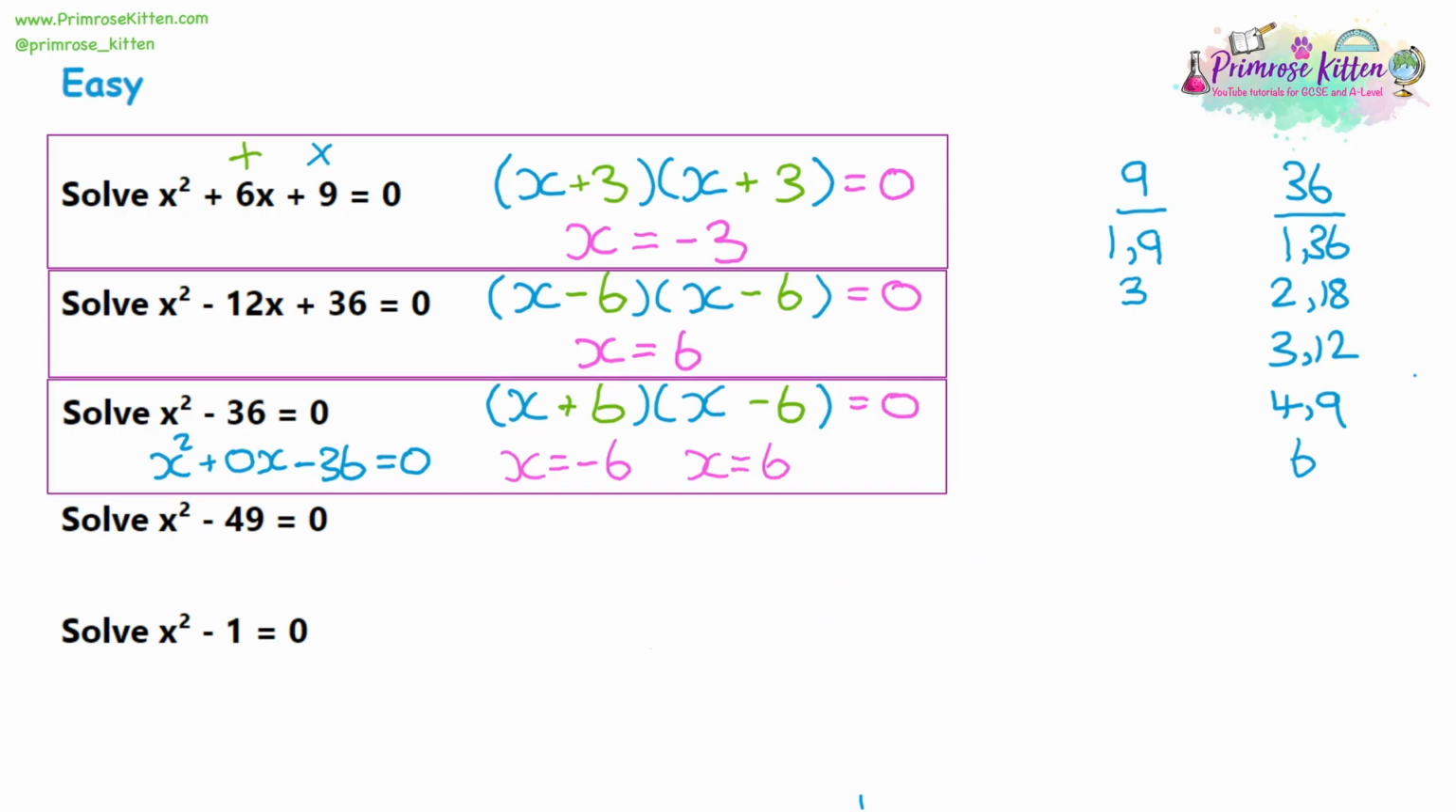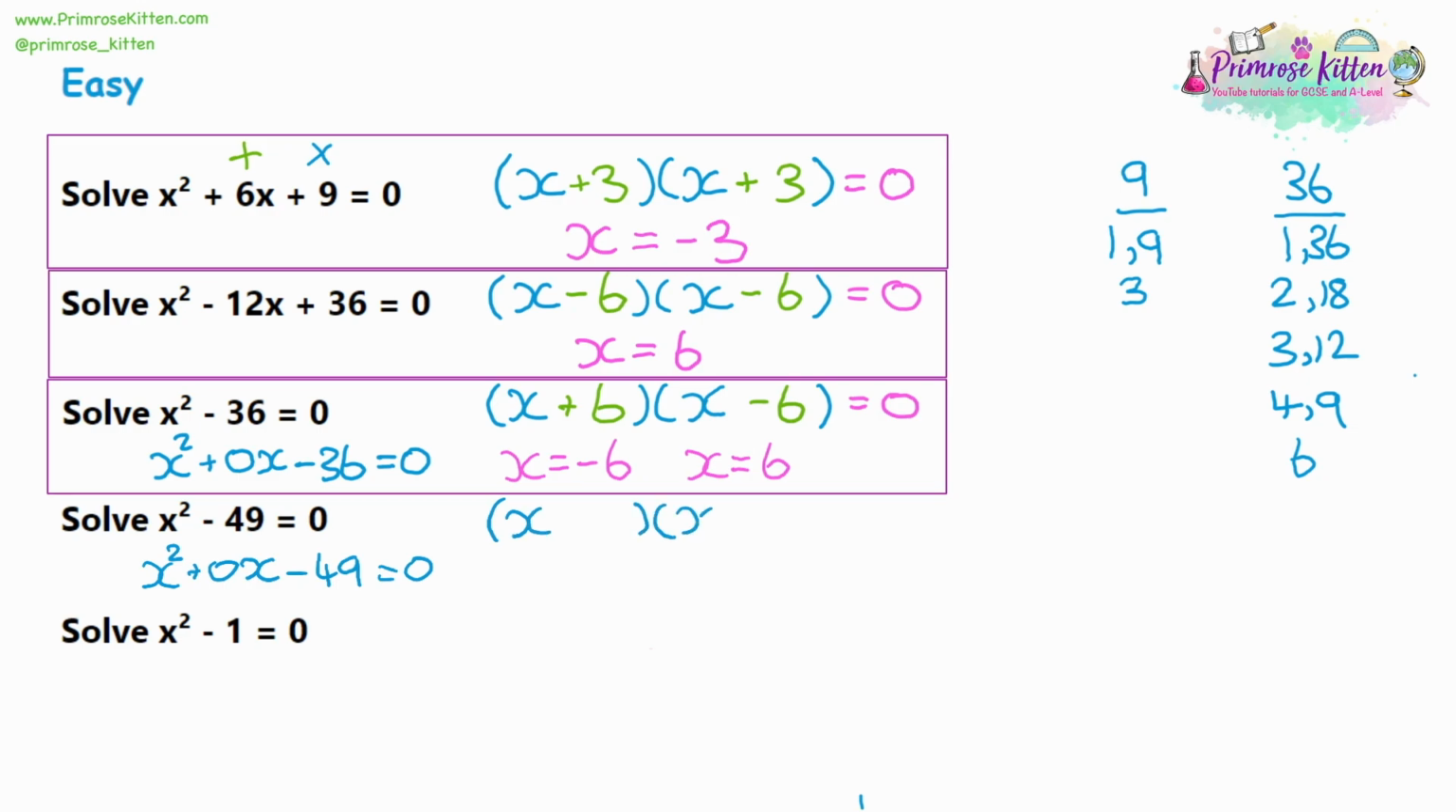Moving on to question 4, and again, we have a question where it's got the x squared term we're expecting, it's got the number term we're expecting, which is negative 49 in this case, and we've got the equal 0. We don't have that middle x term, so again, it must be 0. So now we're going to think what two numbers multiply together to make 49, but they add together to give 0. Now, I'm not going to do the factor list this time, because you might have spotted what's happening here.